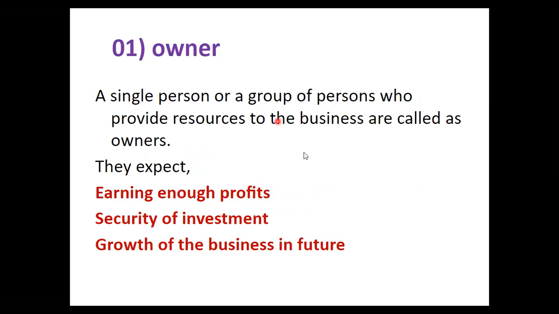Owner: a single person or a group of persons who provide resources to the business are called owners. So let's see what an owner is expecting. The owner is expecting to earn enough profits and security of the investment. The owner is bringing some money to the business, so he needs security for that investment and growth of the business in the future. The owner wants to grow and develop the business in the future at the end of the day. Those are the expectations of our owner.